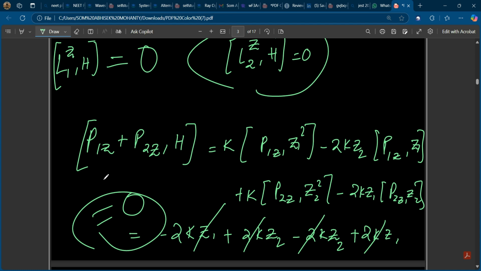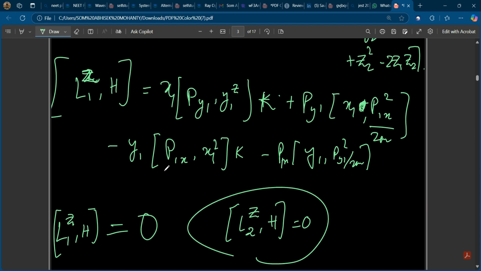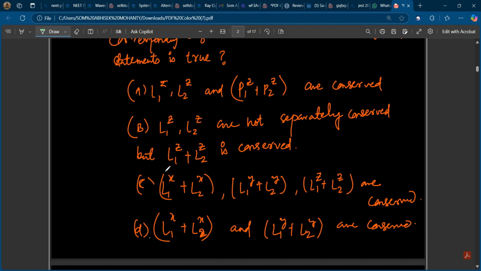So which option will be correct? Yeah, this one, option A will be correct.